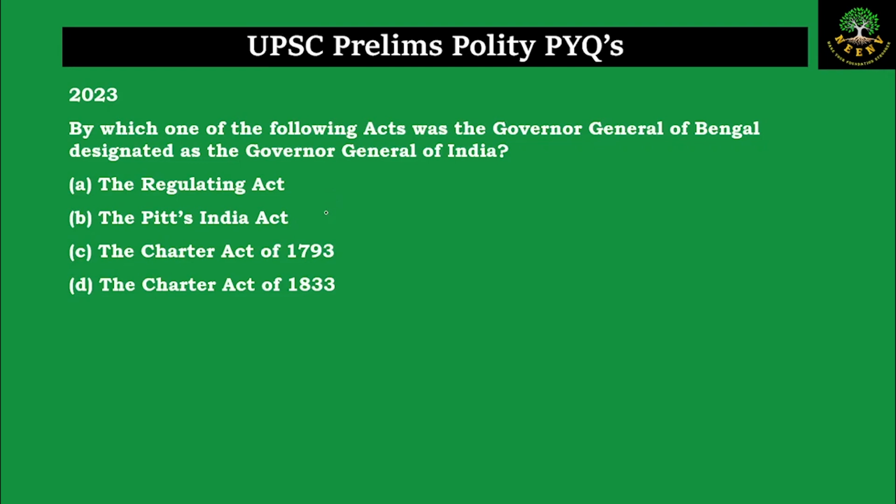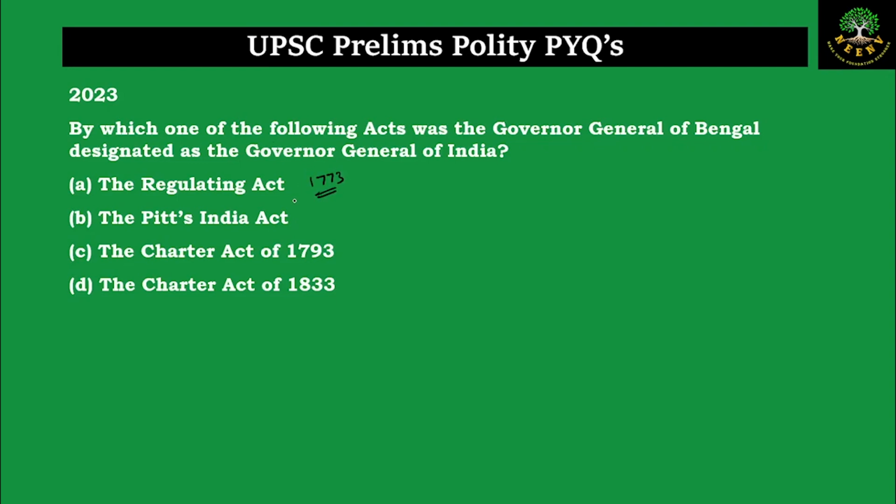Now the question is asking us through which act the Governor General of Bengal was designated as the Governor General of India. Here you need to understand the chronology of how the political history progressed, how the centralization of power happened in the British Empire, and how later on, until the time the Crown took over, there were different acts. So starting with the Regulating Act, which came in 1773.